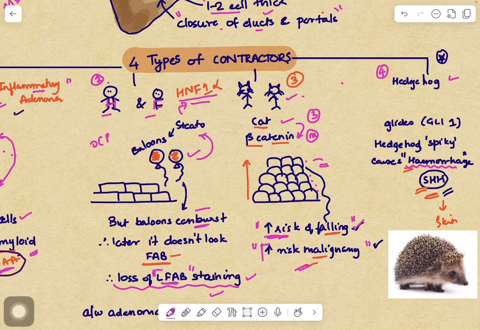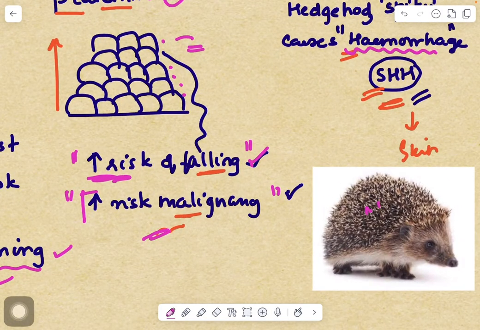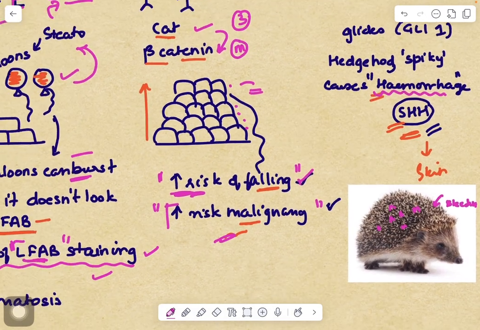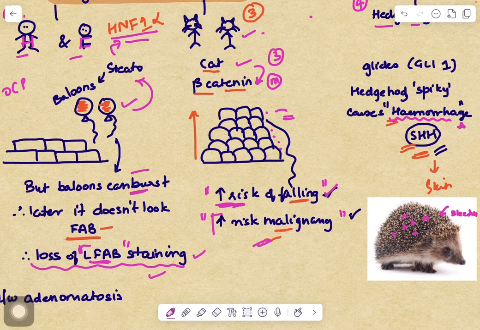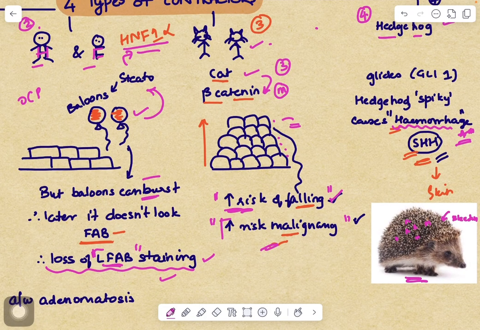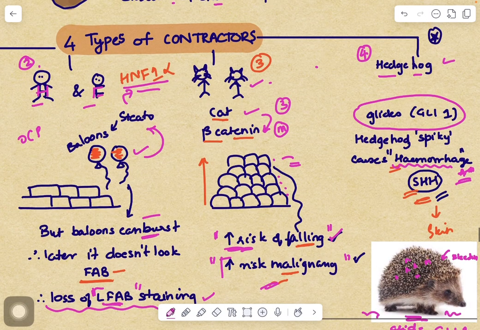Now, Robbins has added the fourth type, that is hedgehog. Now we know this is the hedgehog animal, and we can see that there are spikes here, these thorny things, and if you touch there will be bleeding. So with this we will remember that this particular hepatocellular adenoma is most commonly associated with hemorrhage. Okay, and we know that this hedgehog doesn't walk on the floor, it glides. And from glides, we will remember GLI1 overexpression takes place in SHH activated adenoma.